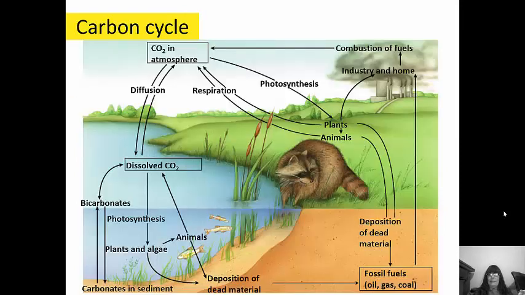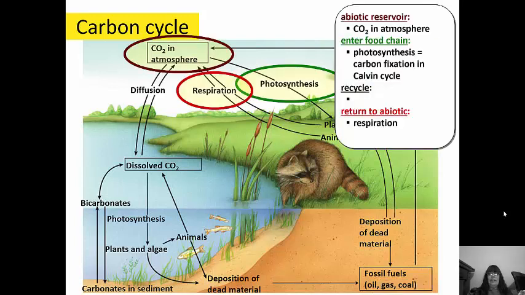Here's the carbon cycle. Now there's a lot of things going on here, but you can see the combustion of fuels at the top, carbon dioxide in the atmosphere. Respiration is going to give off carbon dioxide. Photosynthesis is going to use carbon dioxide, and then it's going to also diffuse in and out of the water.